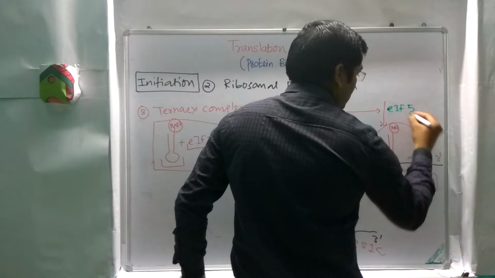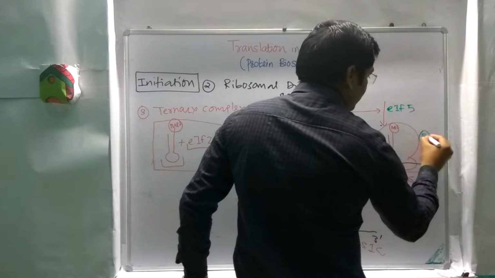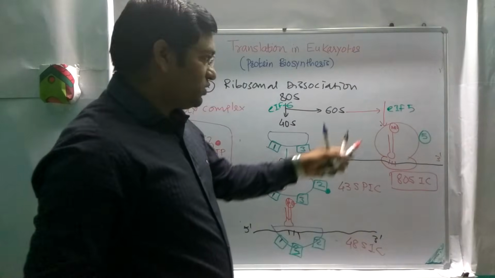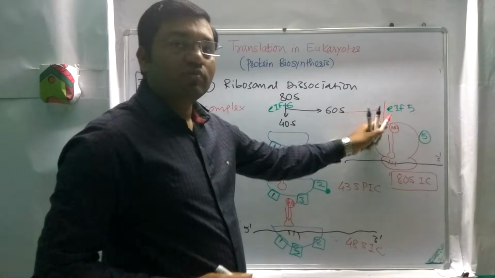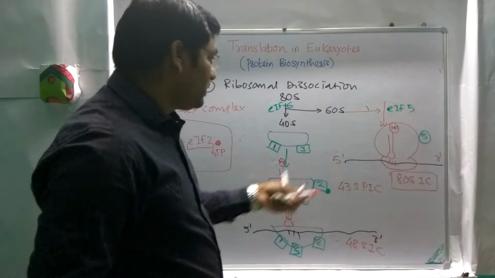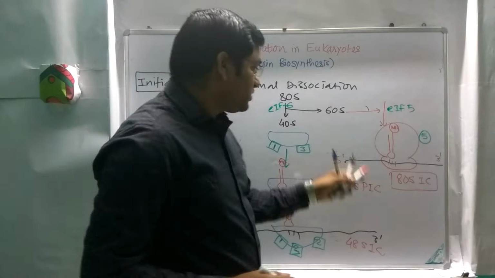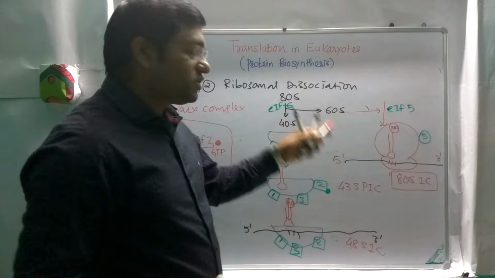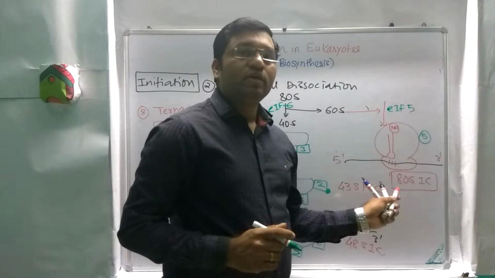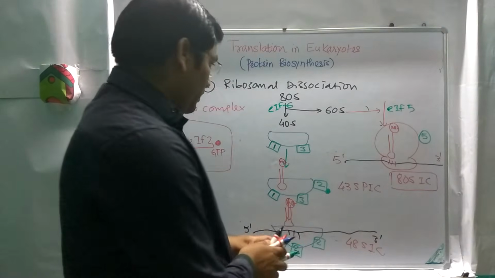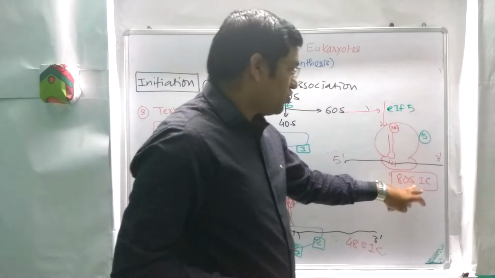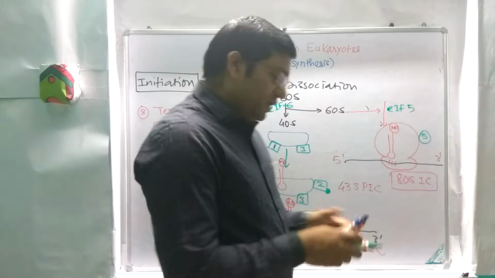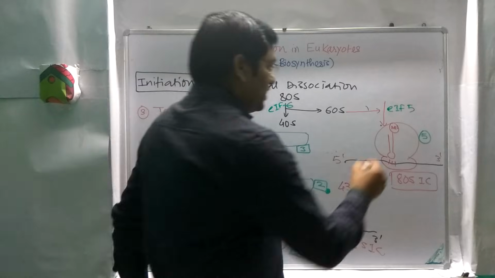factor 5, and after attachment of this factor 5, what is the role of this factor 5? After attachment of this factor 5, all other factors will dissociate, and it also helps in the association of 60S and 40S ribosomal unit to form an 80S ribosomal unit. So here is the formation of 80S initiation complex. This ribosome has 3 sites.